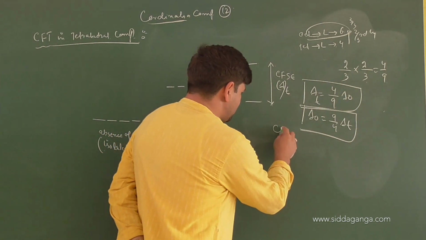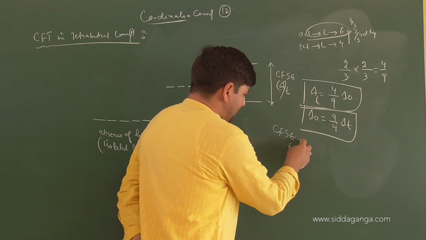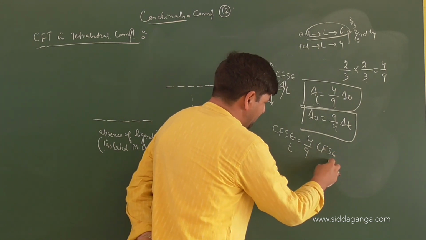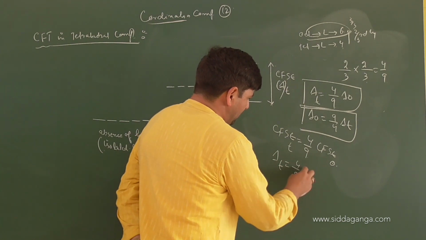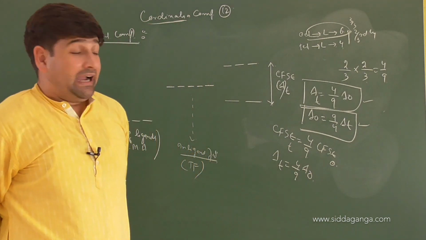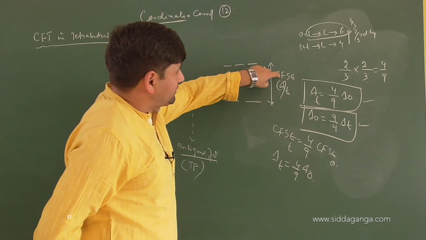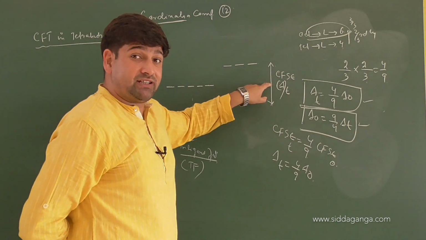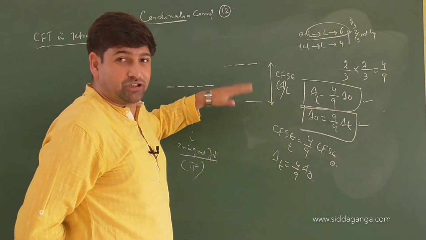So I'll write down CFSE. Crystal field splitting energy in the tetrahedral field will be 4/9 of the crystal field splitting energy in which field? Octahedral field. Logically, delta T will be 4/9 of delta O, and the other mathematical calculation I have told you already. And in this case, the energy difference between the orbitals that have split, the crystal field splitting energy, is represented by delta T. The barycenter is again the same. I told you about the barycenter earlier, right? The barycenter is the average mean energy between the two split sets of energies.